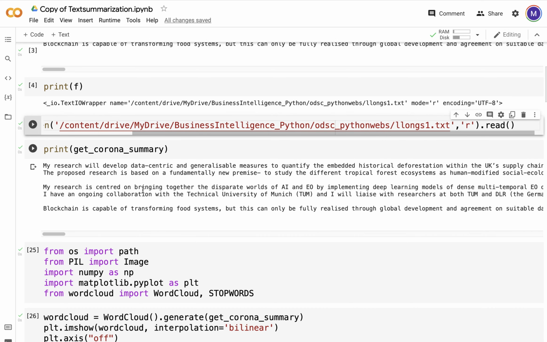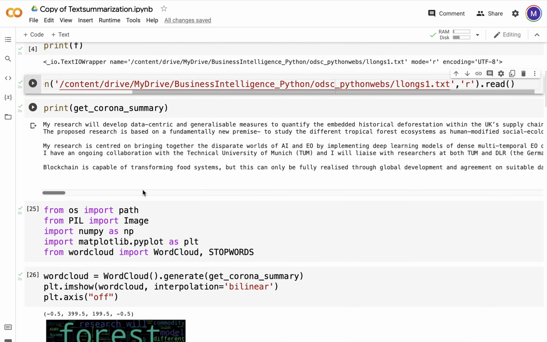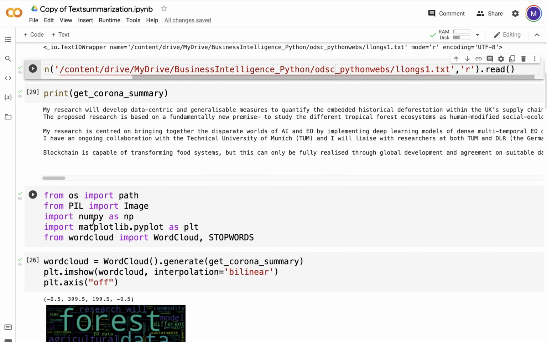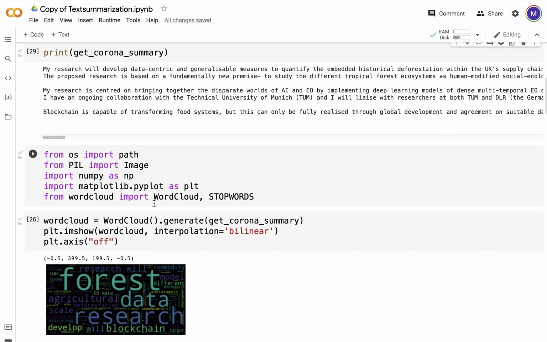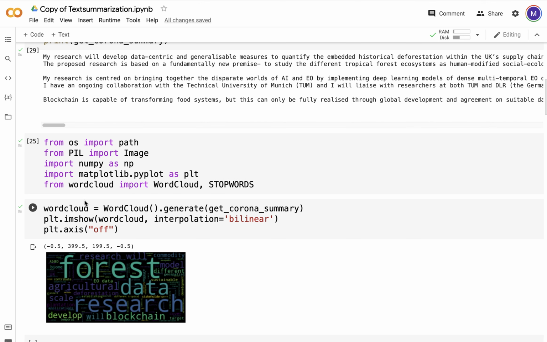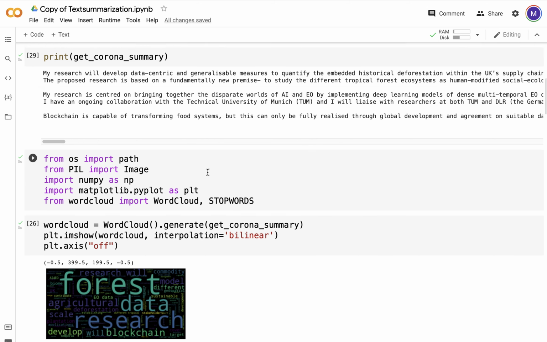And the first thing I wanted to see was what have I been gibbering on about in my own text. So from os import path, from PIL import Image, from wordcloud import WordCloud, STOPWORDS. This is a very basic word cloud. I haven't done any data pre-processing as such. I create a variable, wordcloud, and call the function WordCloud generate on the corona summary.